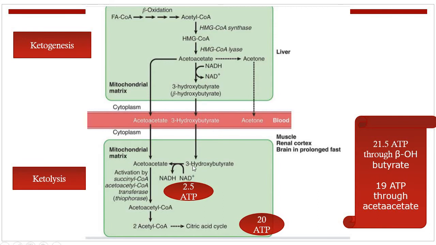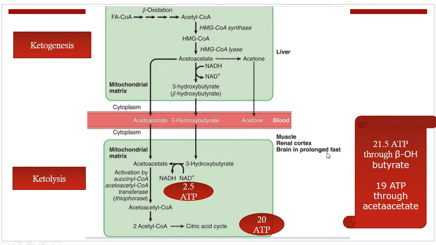This is the beta hydroxybutyrate, and the utilization of beta hydroxybutyrate occurs in the extrahepatic tissues, which include the muscles, the renal cortex, and the brain. The ketogenesis process occurs in the liver, but the utilization occurs in the muscle, renal cortex, and the brain